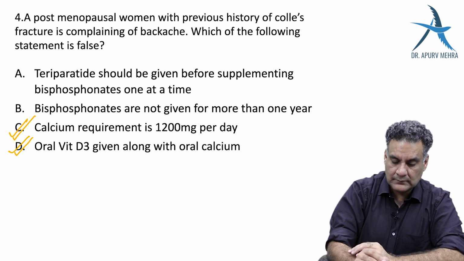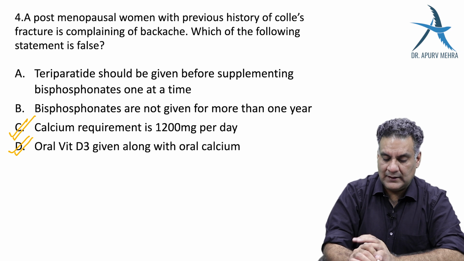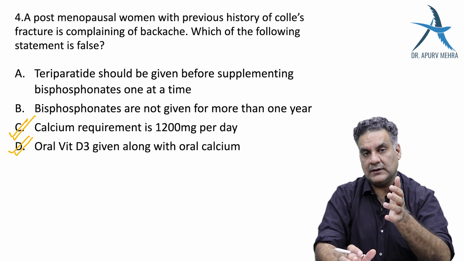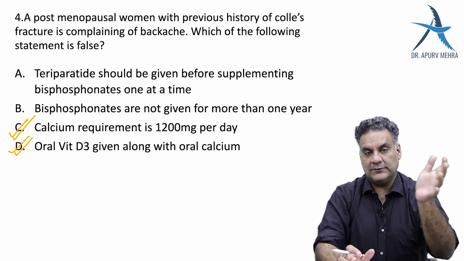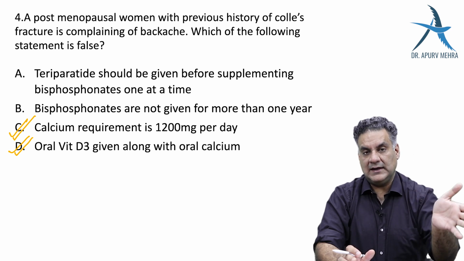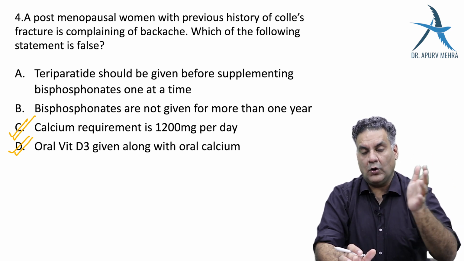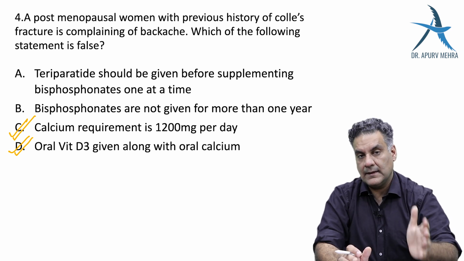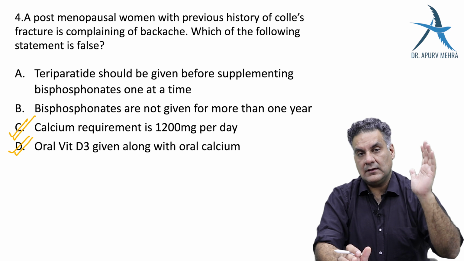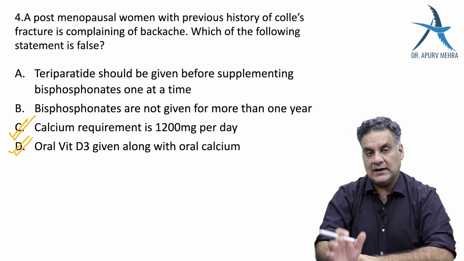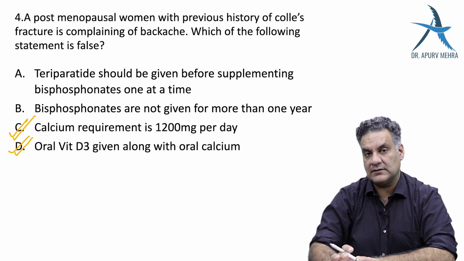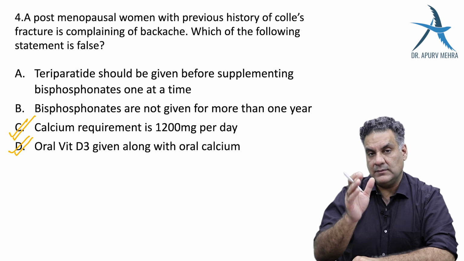And the last one, teriparatide should be given before supplementing bisphosphonates, one at a time. Now this concomitant therapy is the talk of the town. Combining bisphosphonate, denosumab, PTH and bisphosphonates, or with calcitonin. But what they usually say is, do not give them together because the zoledronic acid and the bisphosphonates, and on the other hand PTH, if they are given together, they hamper the action of each other by interfering with the receptors. So if they have to be given, they should be given sequentially.